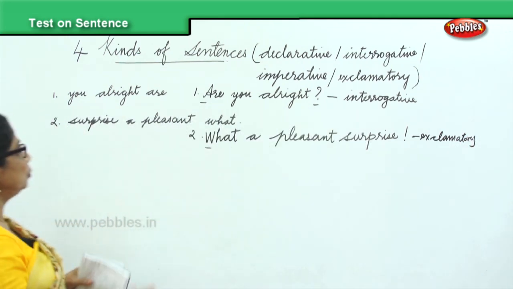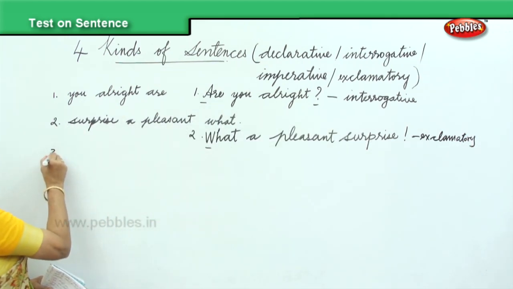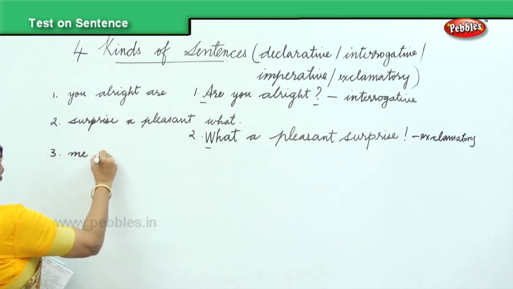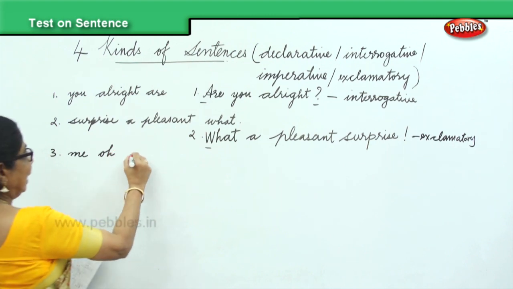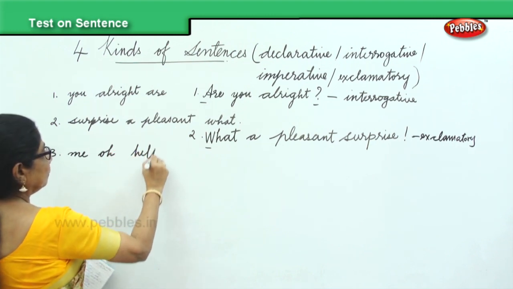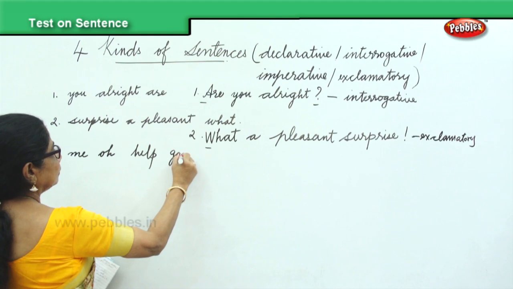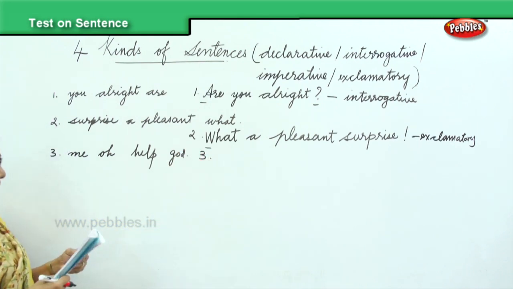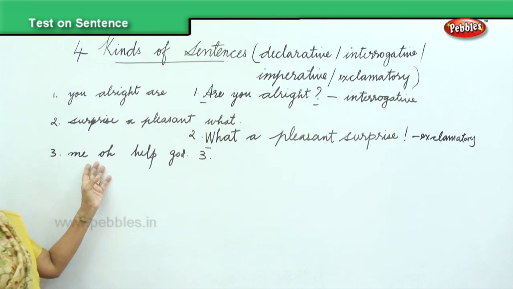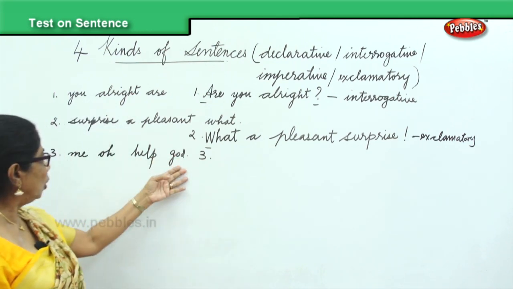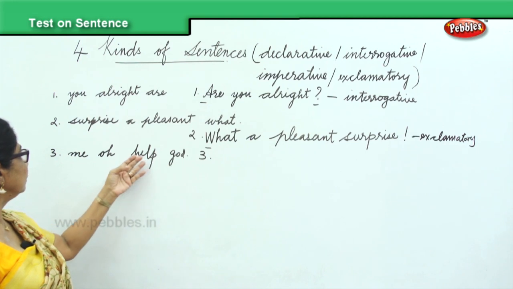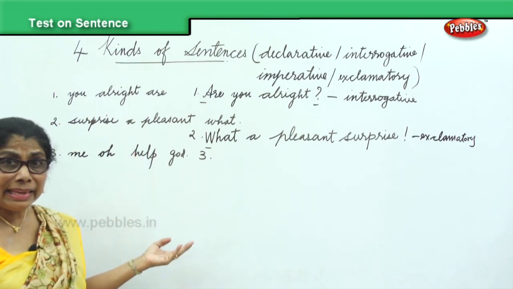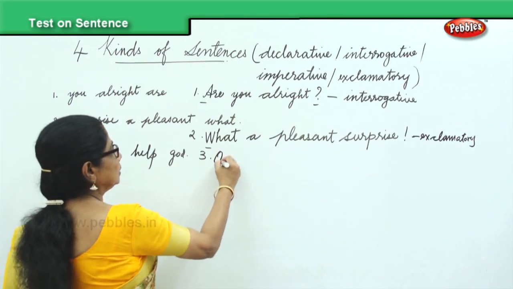Good. So, 2 you have done well. Third one, let's see. Me, oh, help, God. Okay, now how will you do that? Change it for me. Oh God, help me. Oh comes first.